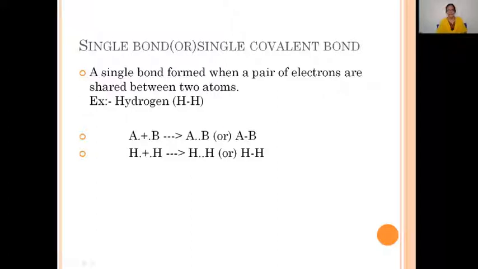If we consider the methane molecule, there are four single bonds between C and H. If we consider the H2O molecule, two single bonds are present between oxygen and the two hydrogen atoms.